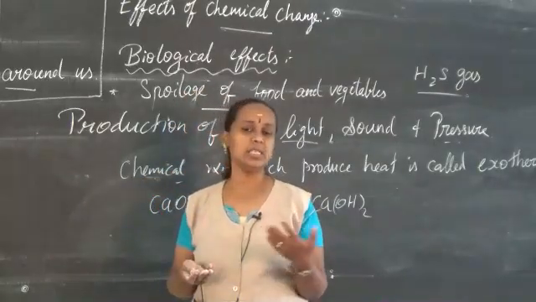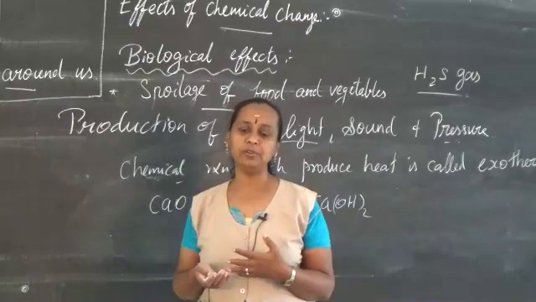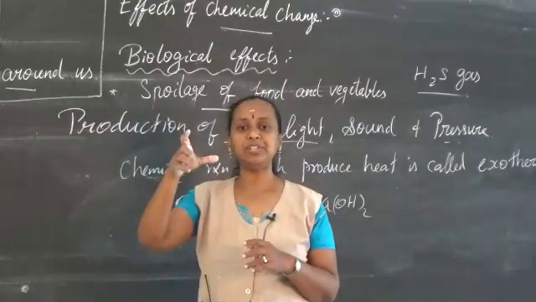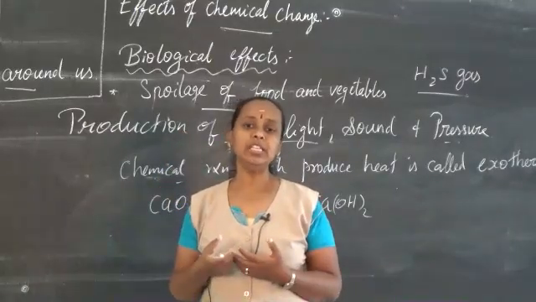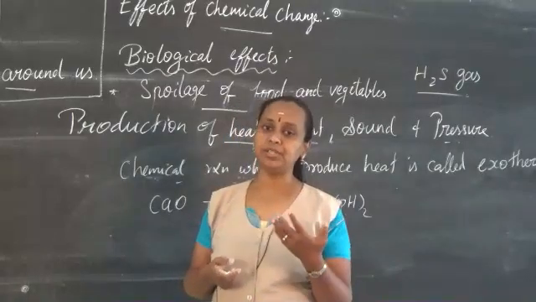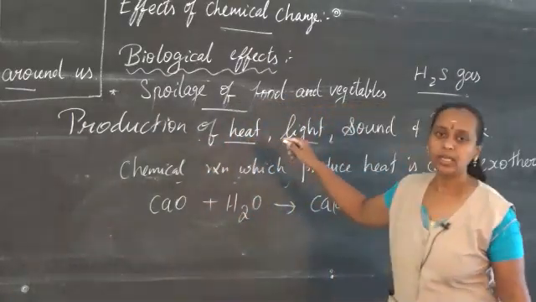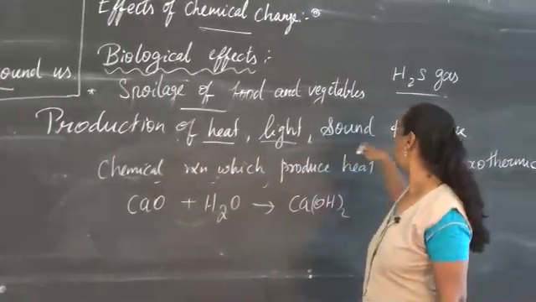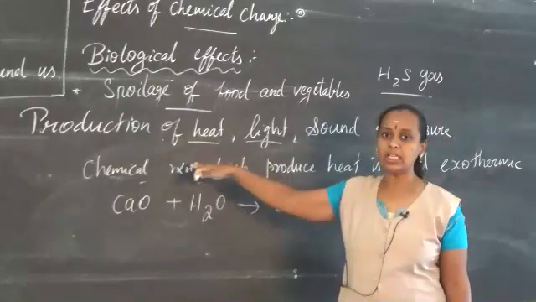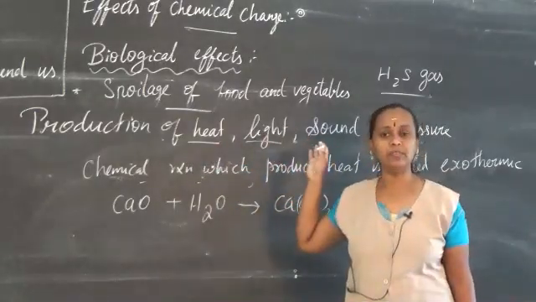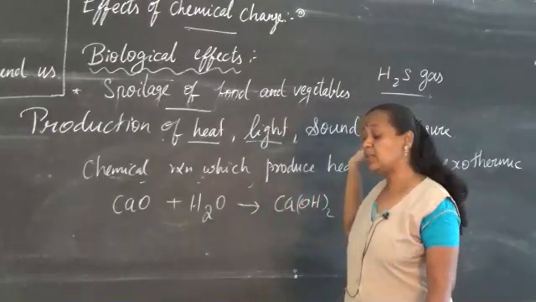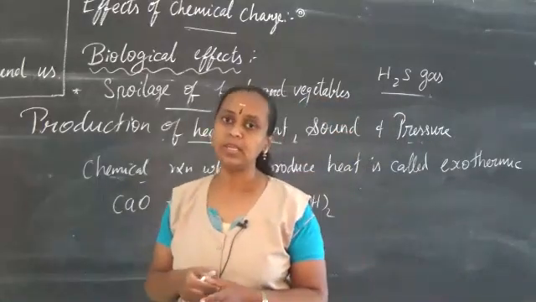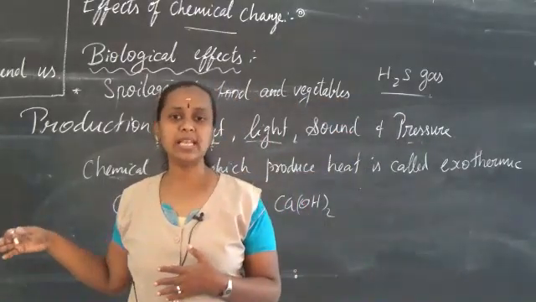We see all these things on YouTube; we watch so many videos of this. So chemical reactions can produce gases and increase the pressure, and it can make things explode also. These are the effects of chemical changes. They can produce heat, light, sound and pressure. In crackers we get heat, light and sound, and also pressure, because of the chemical reactions between the reactants present in the explosives. I hope you can understand the lesson. With this the lesson gets over.